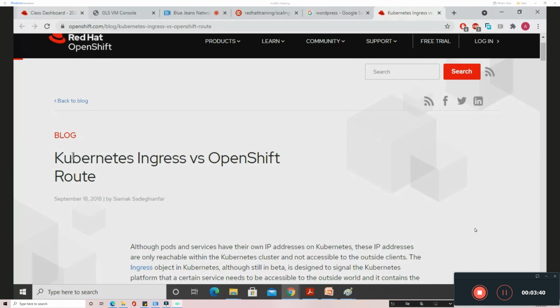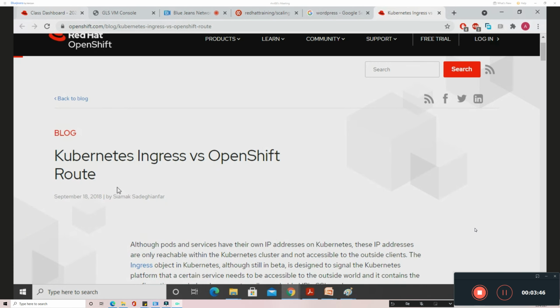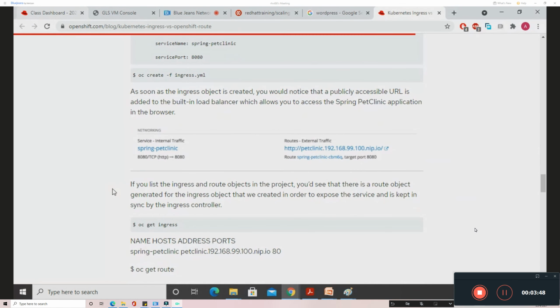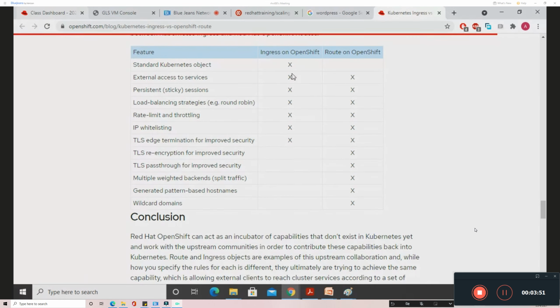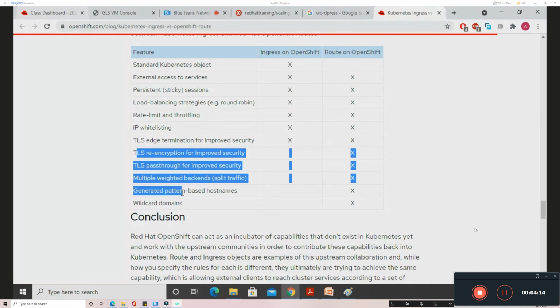In this small article, they have given the difference between ingress and the OpenShift route. The important thing to note is that at the bottom you can find a small table. Whatever they have crossed out is present on the ingress, and whatever is left empty is not present. So ingress has these things, and we can do these things on the ingress. But on the OpenShift route, we can additionally do these things, which are related to secure deployments.